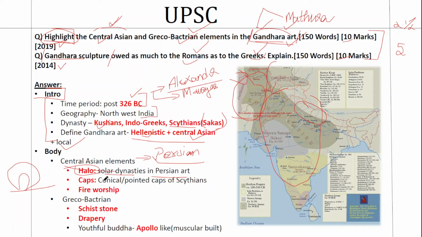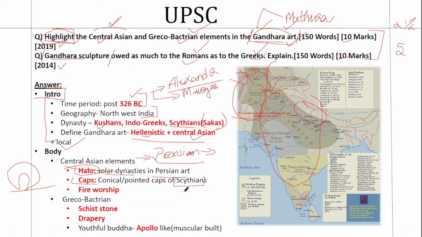A very clear example that you can quote here. Second is the cap, the conical cap of the Scythians. So Scythians or the Sagas were nomadic tribes who had their origin in the region that we just mentioned, which is Persia, present-day Iran.